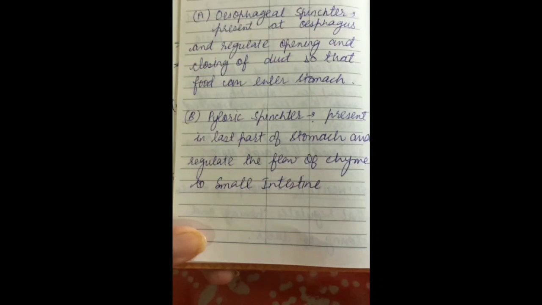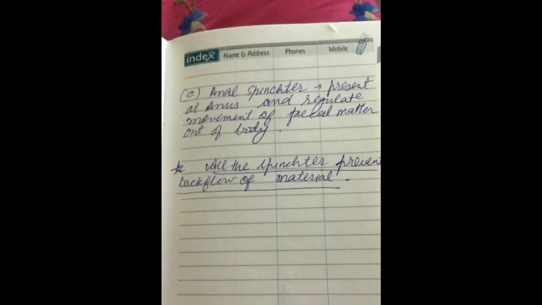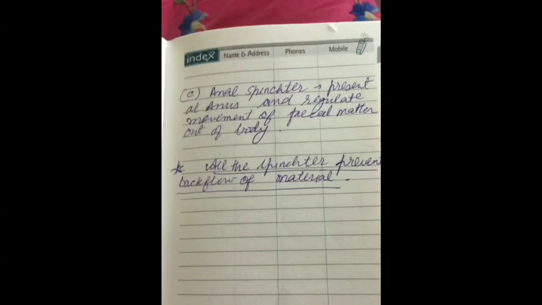So what will be the role of esophageal sphincter? It will regulate the opening and closing of esophagus so that food can enter the stomach. The next sphincter is present at the end part of stomach, which is the pyloric part. So the name of the sphincter is pyloric sphincter, and it will regulate the flow of food in the form of chyme to small intestine.